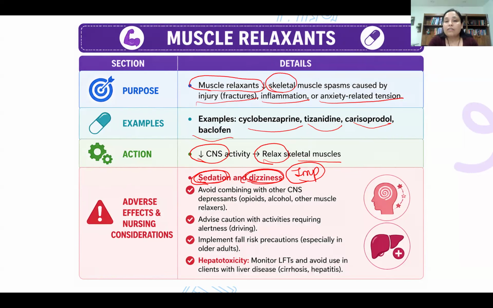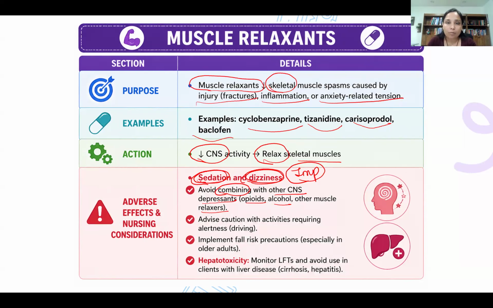There is a very important point here: as the patient gets sedated and dizzy as a side effect, we need to advise the patient to avoid combining with any other CNS depressants, for example opioids, alcohol, or any other muscle relaxant. Why?